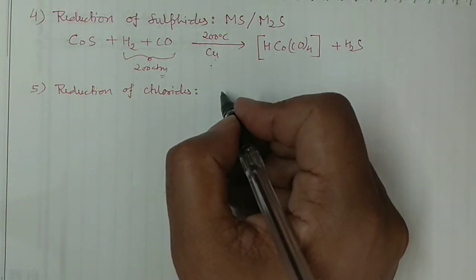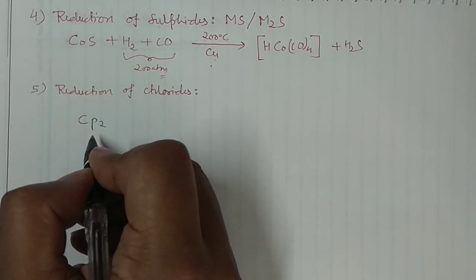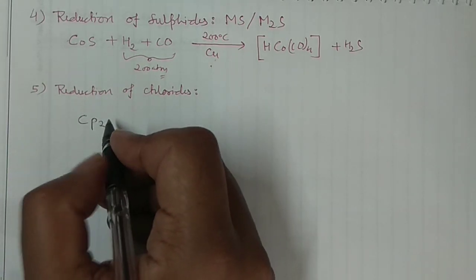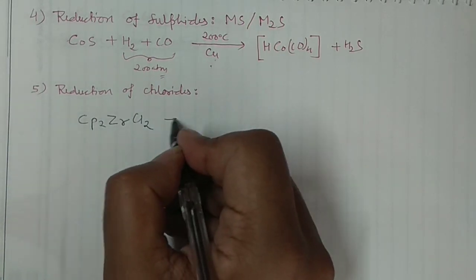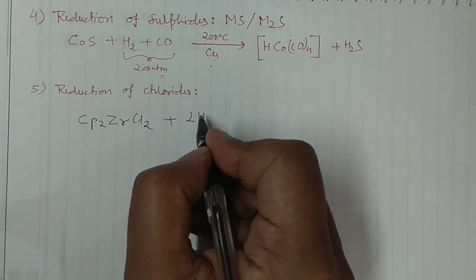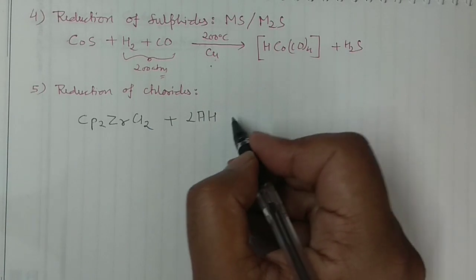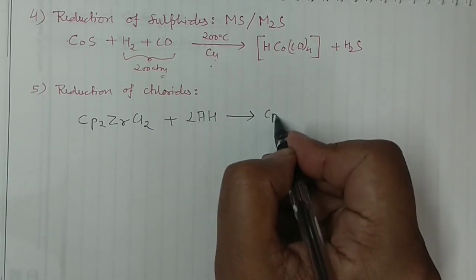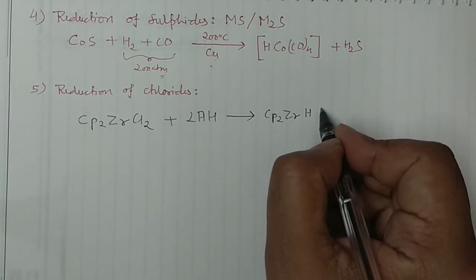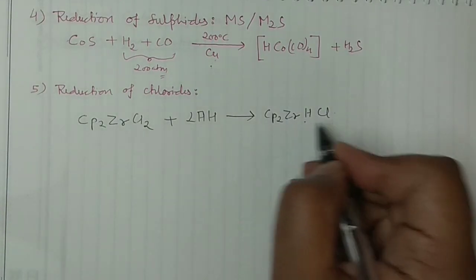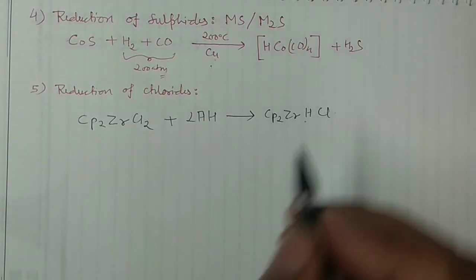Say for example, I am having this one, Cp2. This is the cyclopentadienyl ion, and this is the zirconium with Cl2 here. And you can take any reducing agent. I am taking my favorite reducing agent, LiAlH4, lithium aluminium hydride. So when you take this lithium aluminium hydride, then you will have this particular compound. This is the hydride in the chloride form, okay, and one of the chlorines will be knocked out from here.